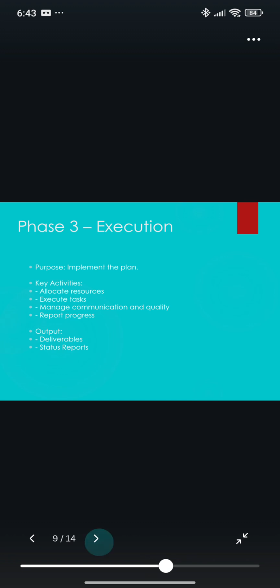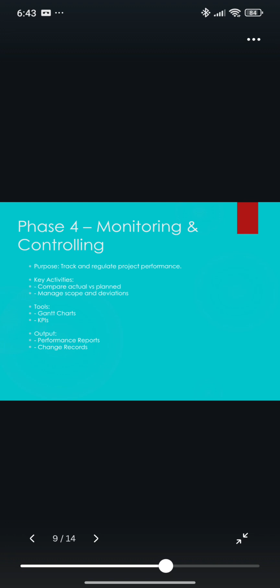Phase 4. Monitoring and controlling. While execution is underway, monitoring and controlling occur simultaneously. This phase ensures the project stays on track in terms of scope, time, and cost. Project managers compare actual performance with the planned schedule and budget. Tools like Gantt charts and key performance indicators help the team visualize progress.